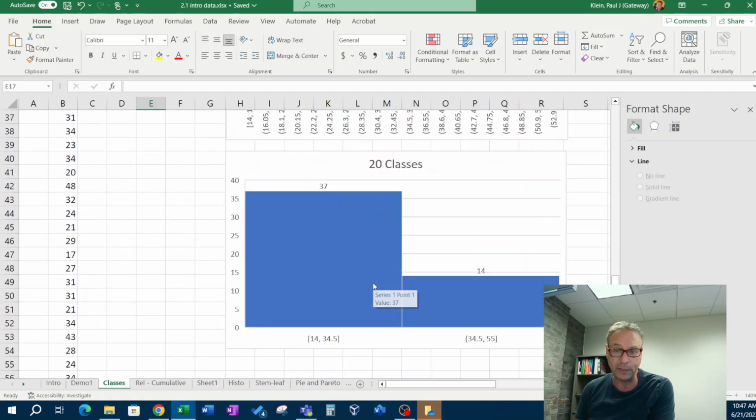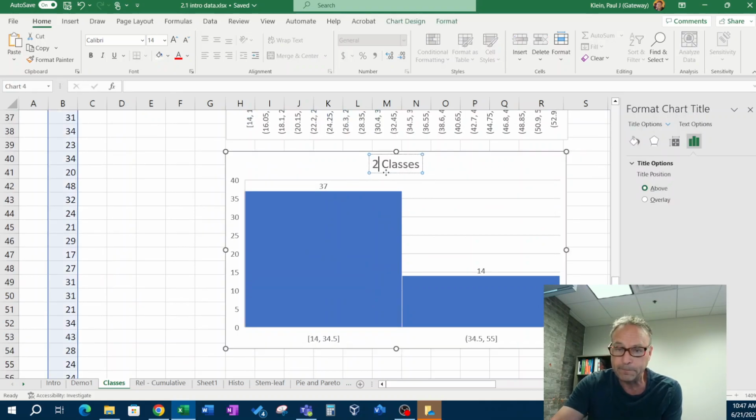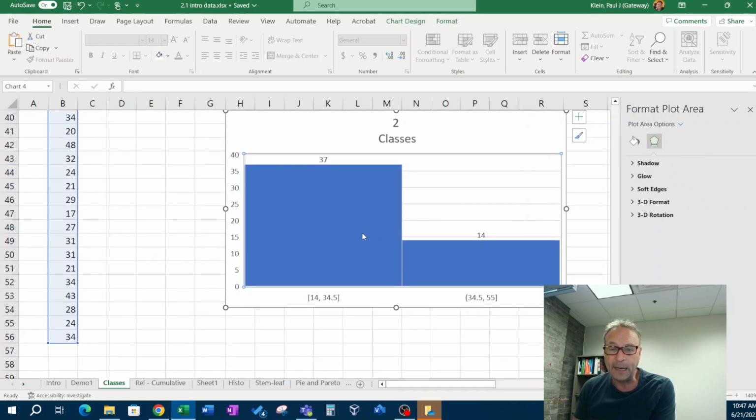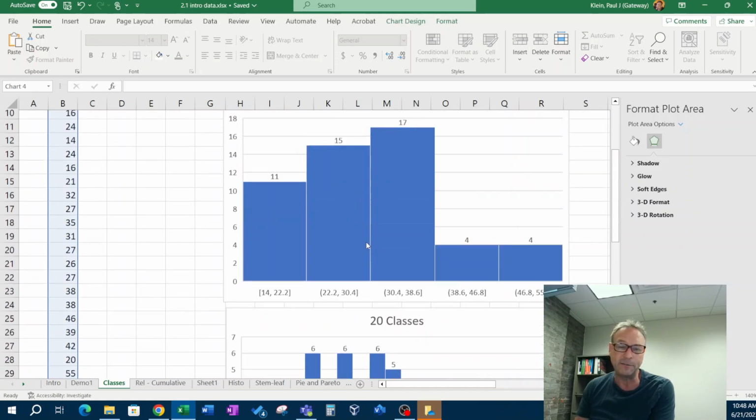If I pick 2 classes, this should be 2, it says 20, let me fix that. This is 2 classes, okay, and that's telling me I'm going to divide the data in half. There's 37 of them that are between 14 and 34.5, and 14 of them on this side. But again, that's not telling me as much as perhaps this one.